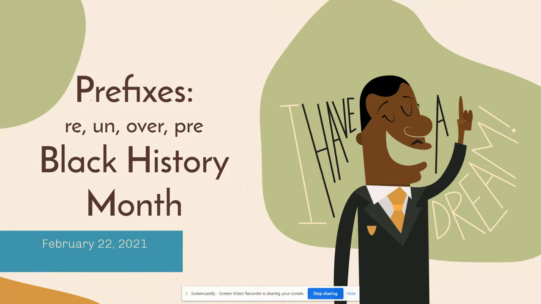This guy right here, his name is Martin Luther King Jr., and he was the leader of a movement that helped African Americans have equal rights. A long, long time ago in the United States, everything was segregated. African Americans had to go to buildings that were meant only for African Americans. White people had to go to buildings that were meant only for white people. So nobody could mix. And white people saw African Americans as being inferior to them, as being less than, as being below them. They didn't really see them as people.